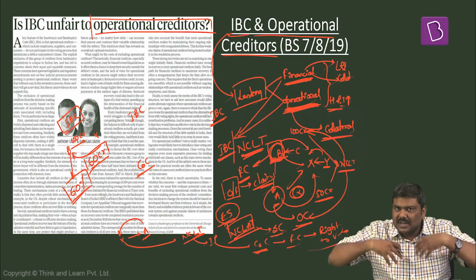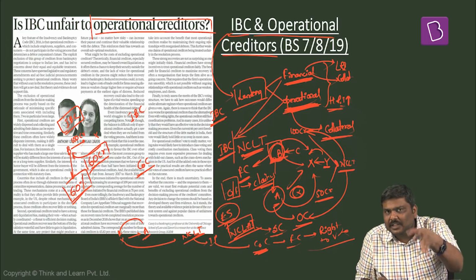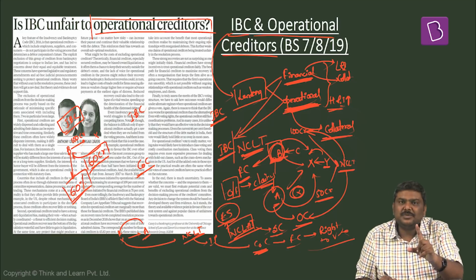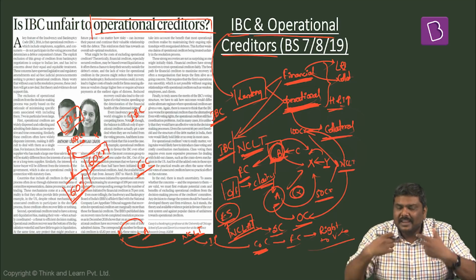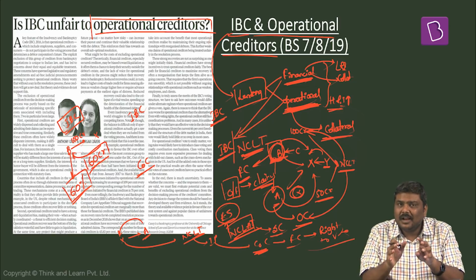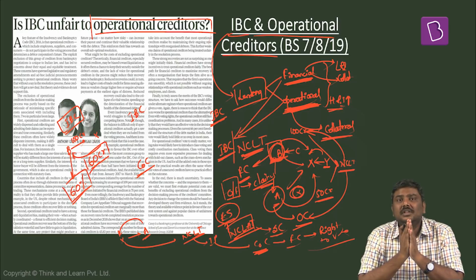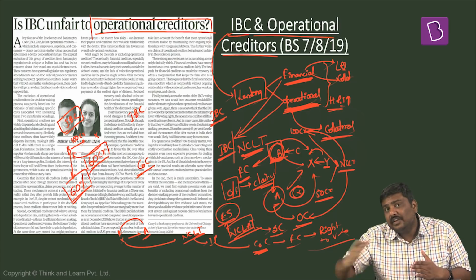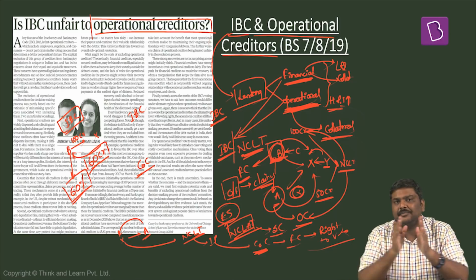Now, if operational creditors are also involved in committee of creditors as well as given the right to vote, this is the first point. They are against liquidation. They might vote against the concept of a liquidation. Hence, it might be very difficult to take a decision in the interest of the creditors. Second, the number of operational creditors are very, very high, and the interest of the operational creditors are also varied.